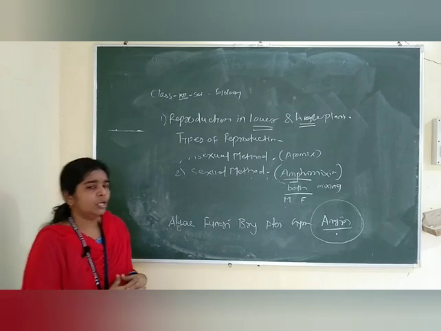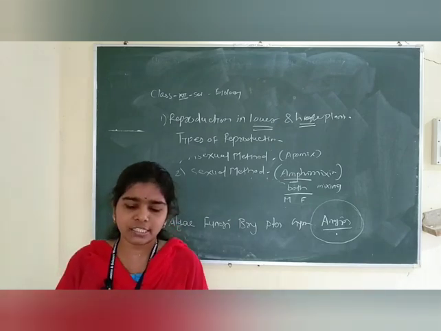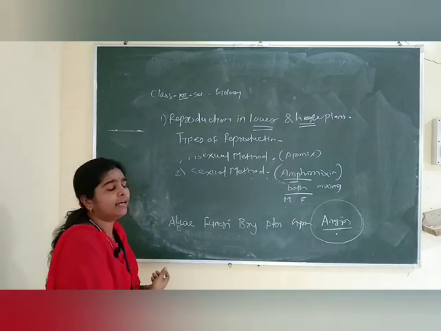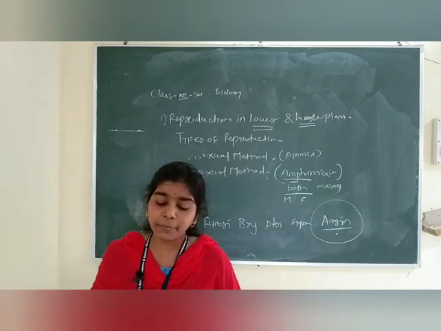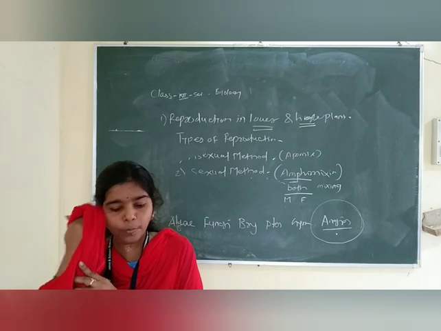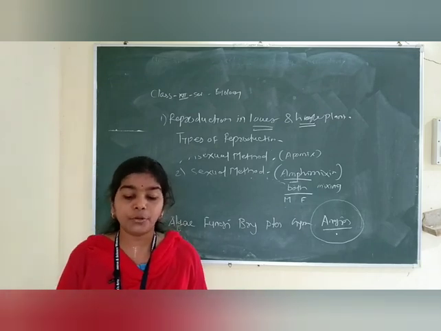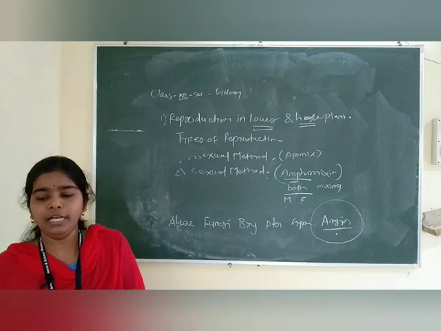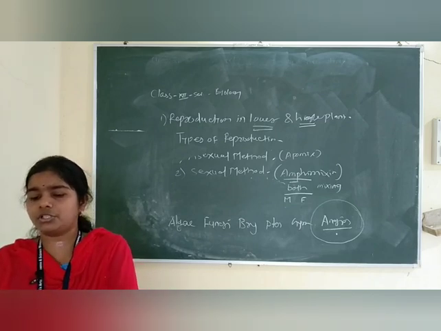So both take part in the process of reproduction. They reproduce sexually, producing similar characters. Sexual reproduction involves two major events: meiosis and the fusion of gametes to form the diploid zygote. So here I am showing you the typical structure of a flower.